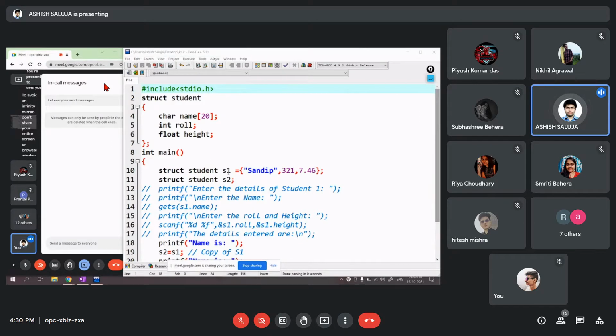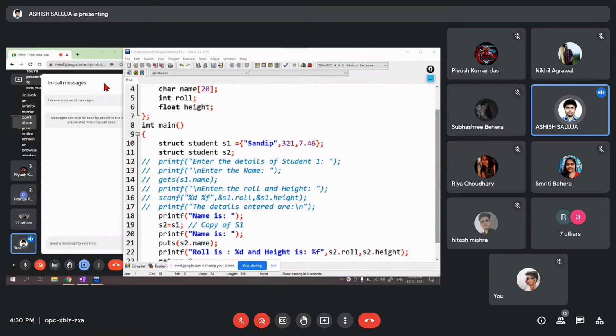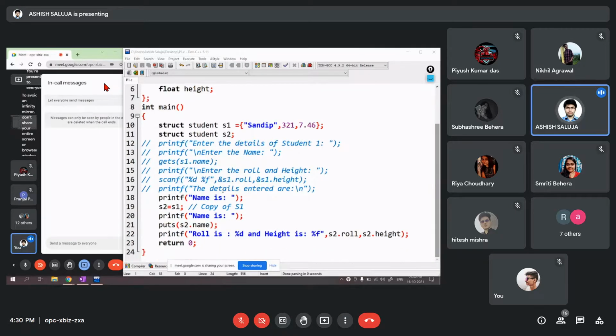So let's say we have yesterday already seen this program, and we saw that you can assign the structure variable at the time of declaration only.